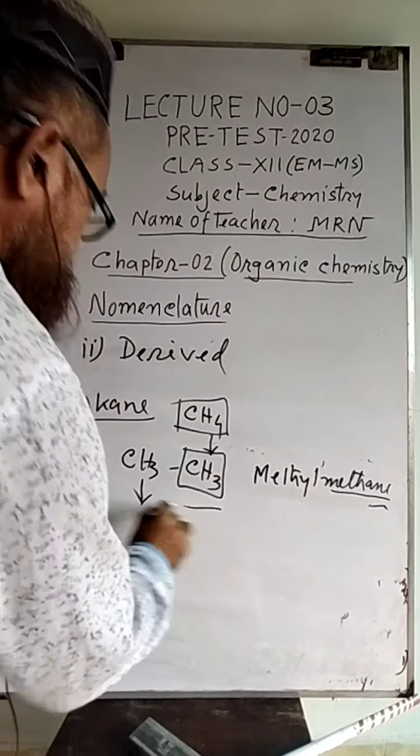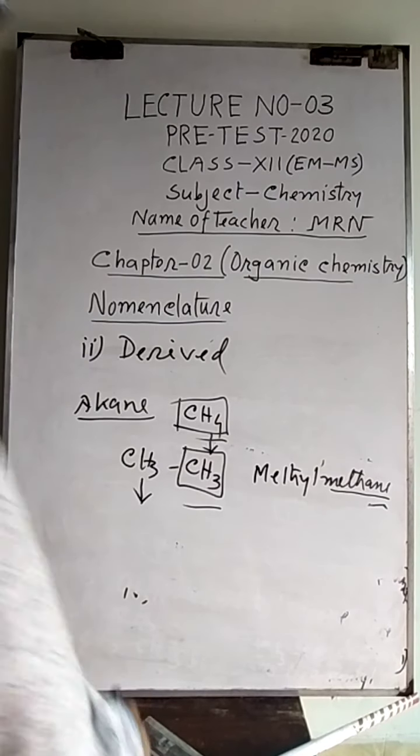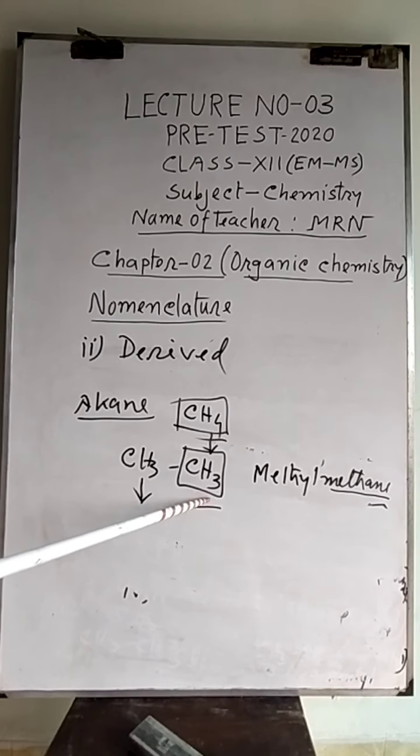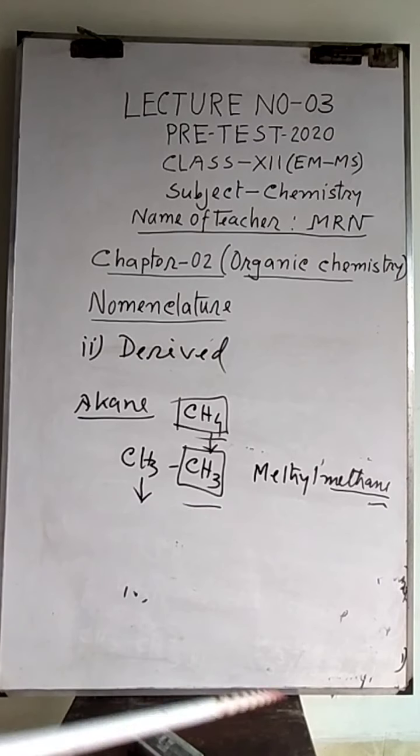Others are branches like this. So methyl methane, we can give here ethyl ethane, propyl methane, and so on.